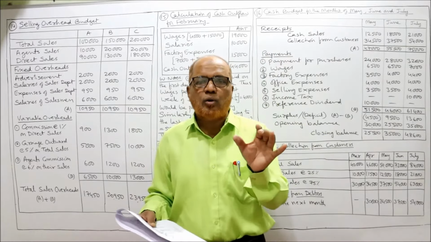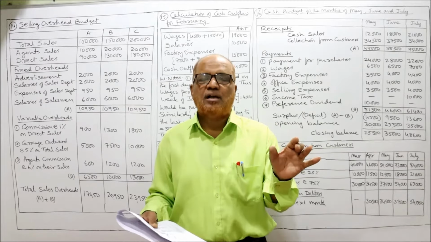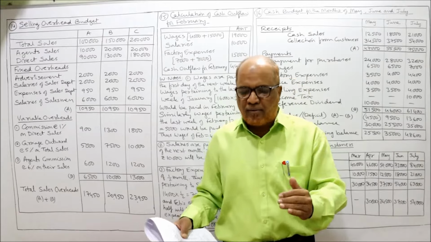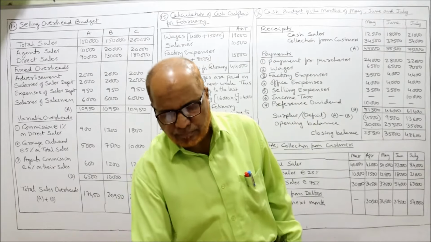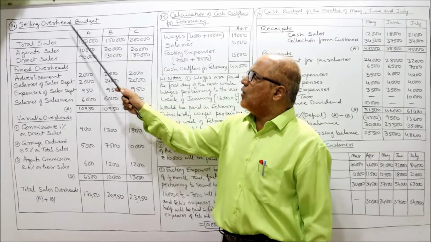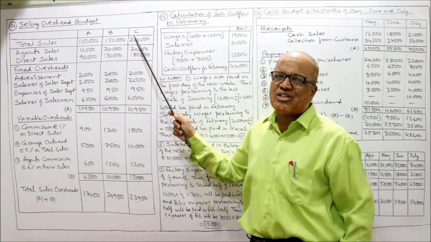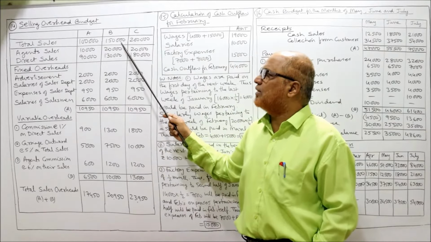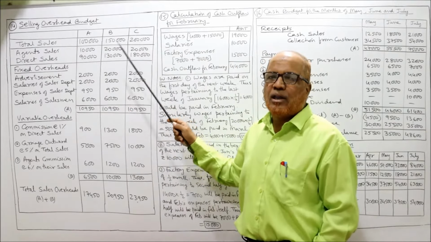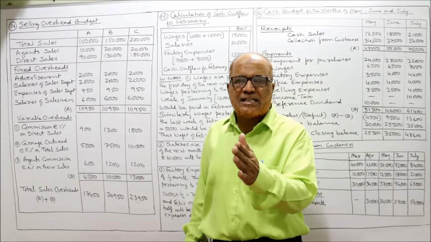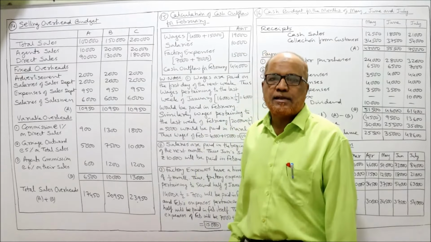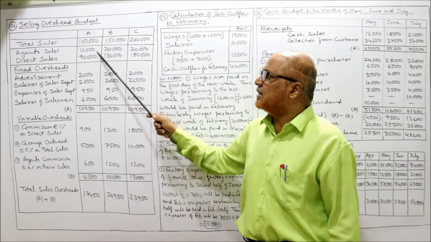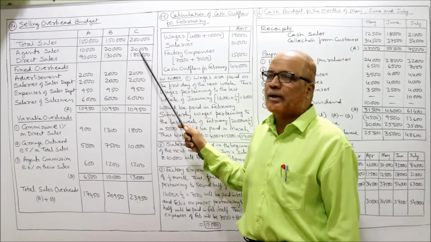We are required to make the selling overhead budget. In this, we divide into 2 categories: fixed selling overhead and variable selling overhead. Now see carefully, selling overhead budget A, B, C, 3 situations are given. Total sales: first situation 1 lakh, second situation 1 lakh 50,000, third situation 2 lakh. Now we bifurcate the sales into agent sales and direct sales. Agent sales are given in the problem: first case 10,000, second case 20,000, third case 20,000.